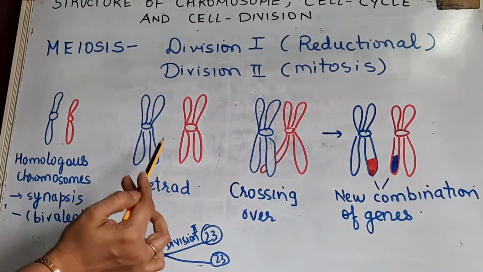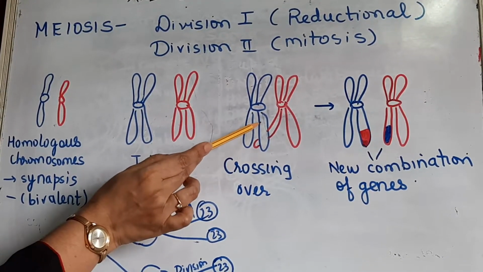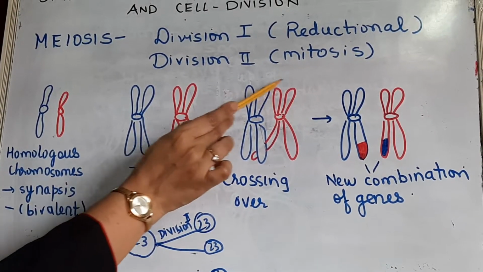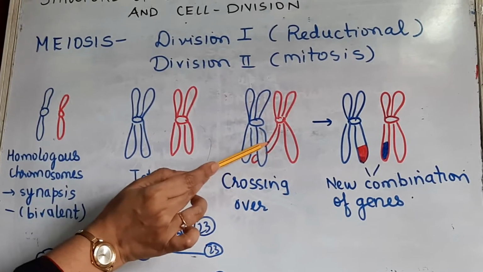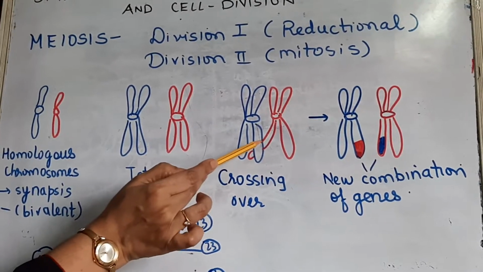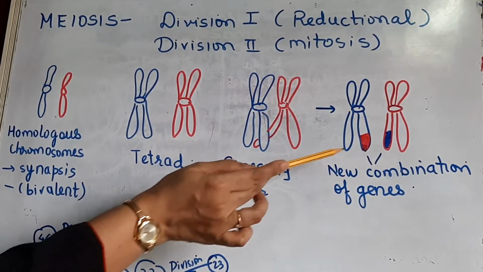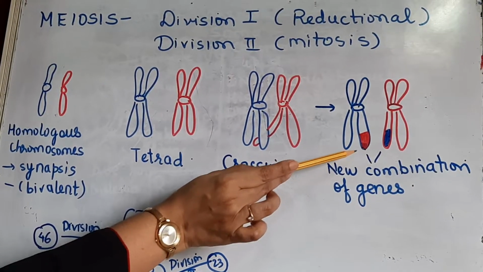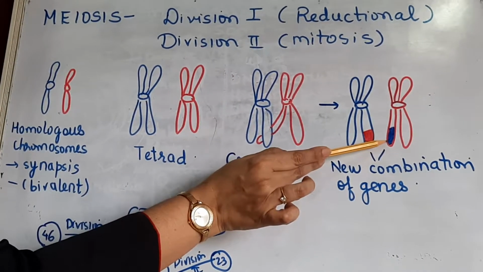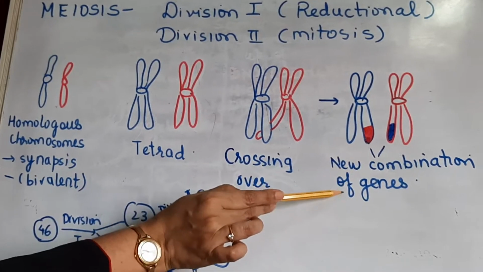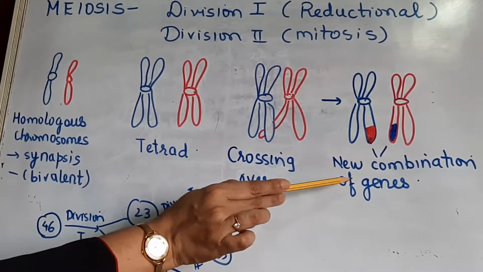Okay. So now what is actually crossing over? It is the exchange of genetic material between the non-sister chromatids of a homologous chromosome. This is a homologous chromosome and these are the 2 non-sister chromatids, and they are exchanging their genetic material by crossing over. Okay. So once that crossing over process is completed, you will observe something like this. Genes from this have got transferred here and genes from here have got transferred here. So a new combination of genes is being formed in the gametes, which is the reason for the variation.